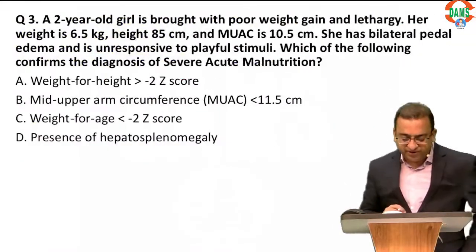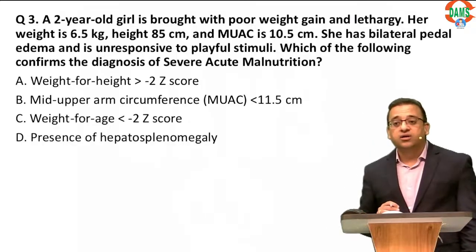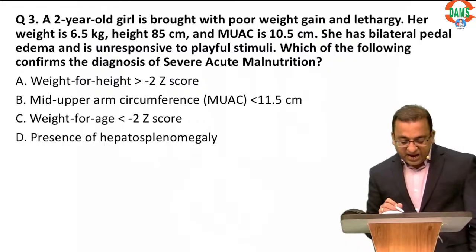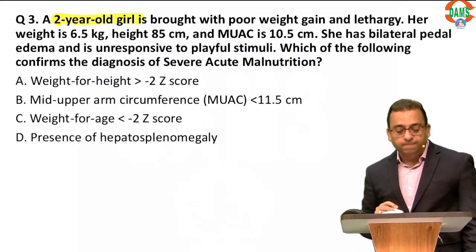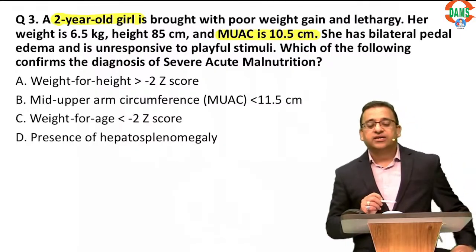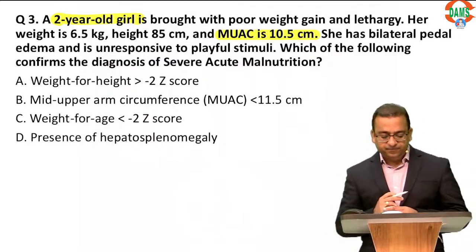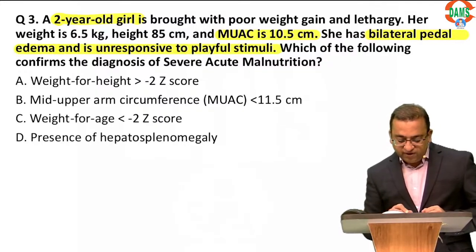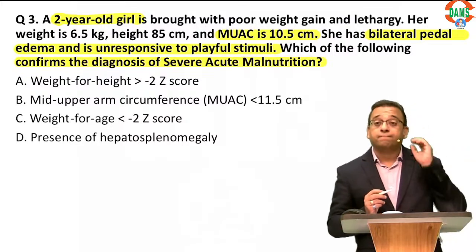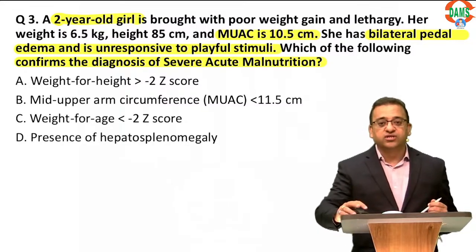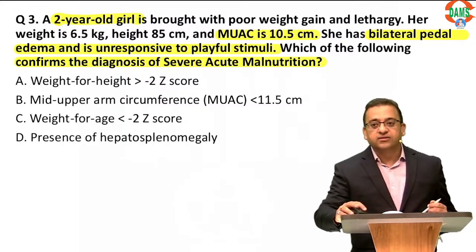Let's go to question number 3. Here is a 2-year-old girl who comes to you with poor weight gain, and we are telling you that this 2-year-old girl's mid upper arm circumference is 10.5 centimeters. She has bilateral pedal edema. Now, which of the following will confirm the diagnosis of SAM? Anyone in the class? Which of the following will confirm the diagnosis of SAM? Anyone in the class?